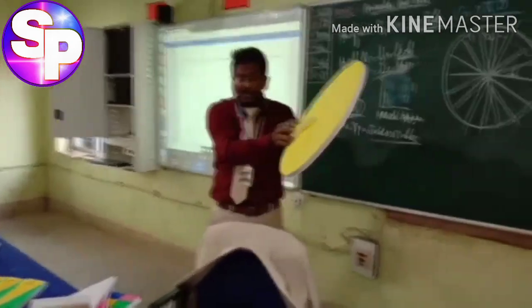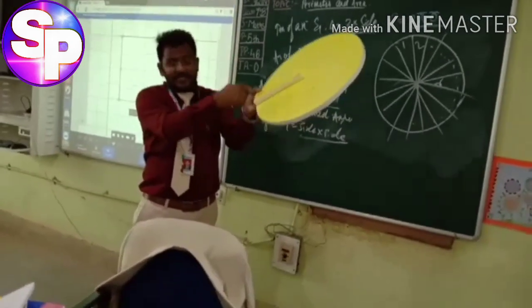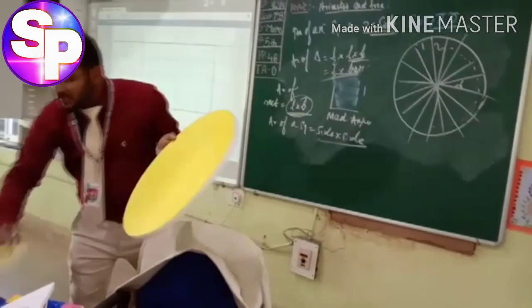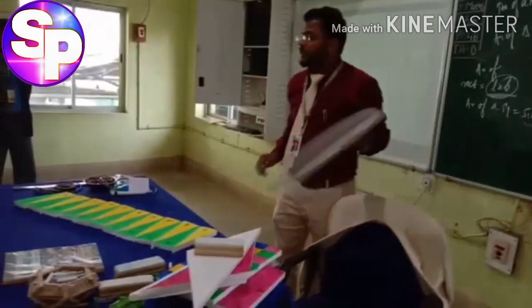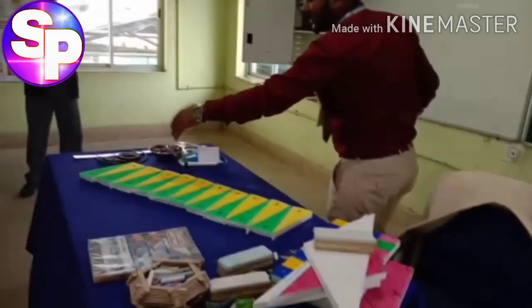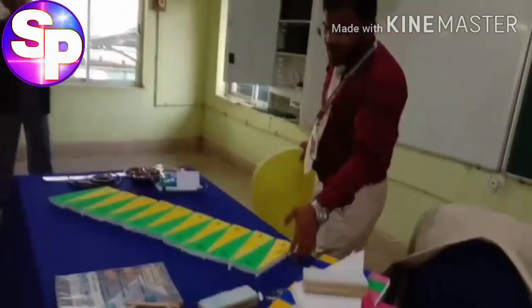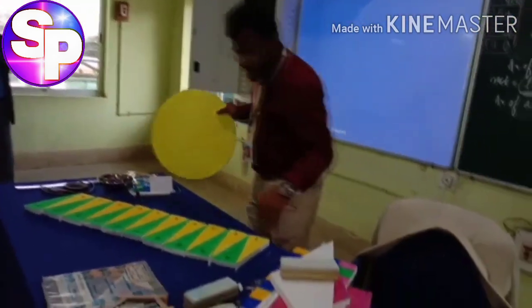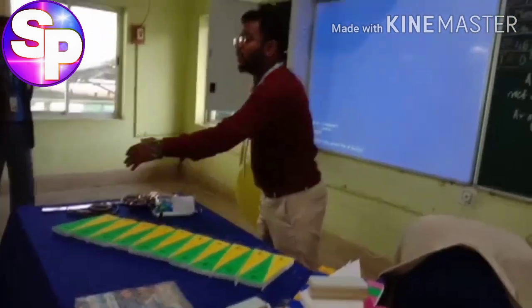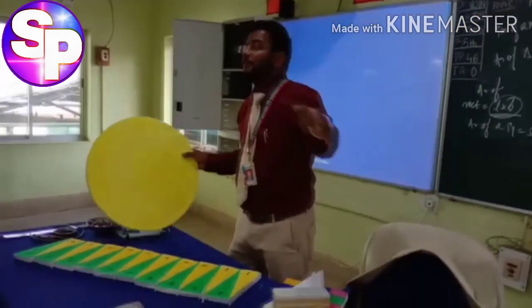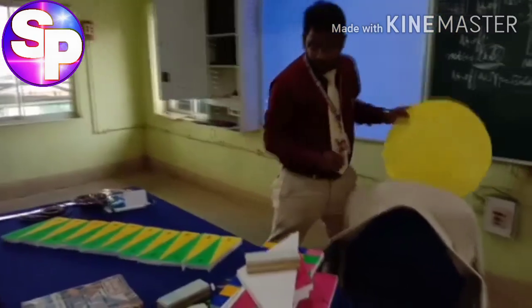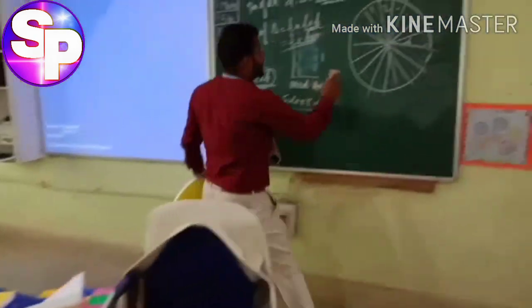And these are the sectors I have just broken from here. These are parts of the circumference. I have made 20 sectors over here, and the odd ones I have colored yellow, and the even numbers I have colored green. If I take the odd ones only, they will make half of the circumference of the circle.